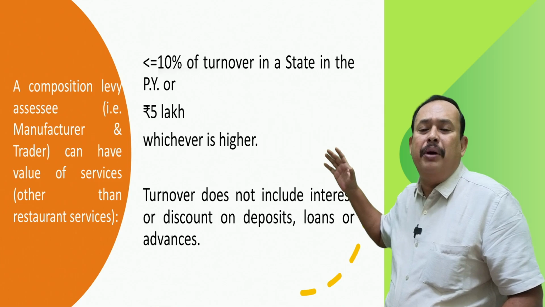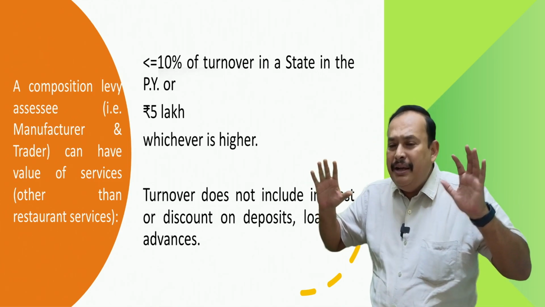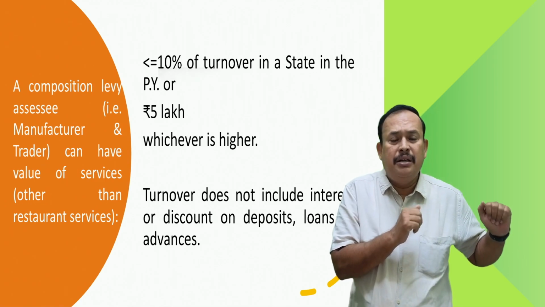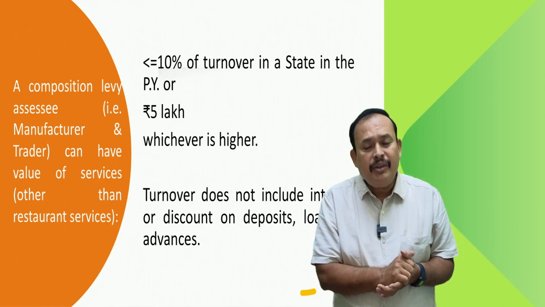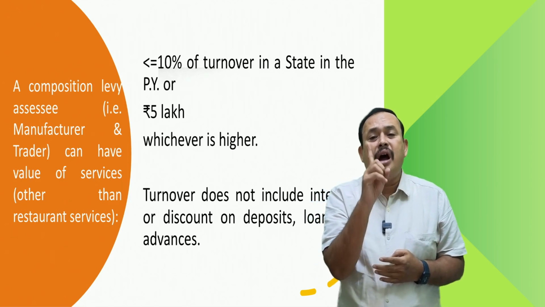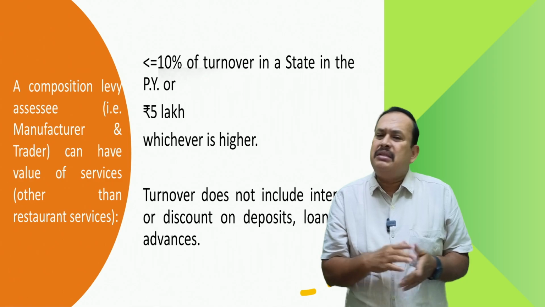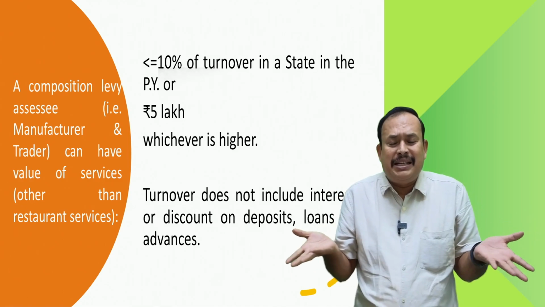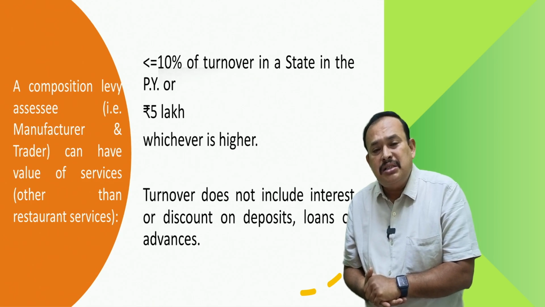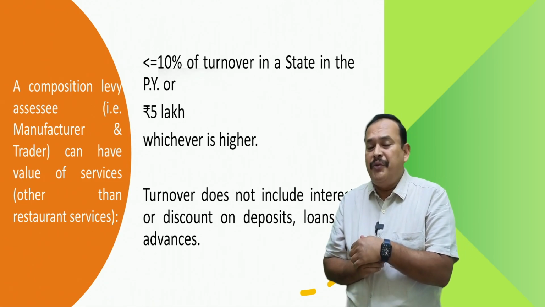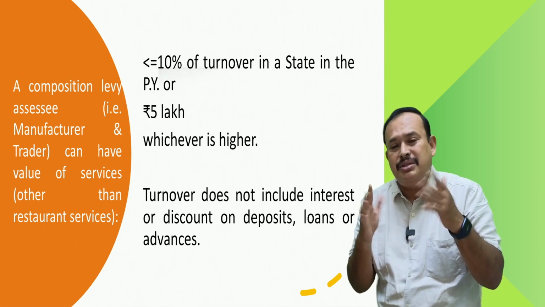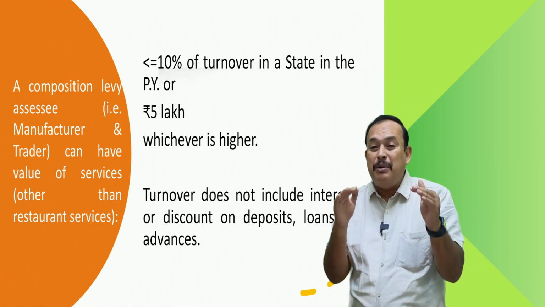Very, very important point. So in the first group, who are the taxpayers? Trader, manufacturer, restaurant. For the trader and manufacturer, you are not allowed to supply services. Sir, services are inevitable, sir, without which I cannot provide. Is it so? In that case, my dear friends, if you are supplying services, being a trader, being a manufacturer, you are allowed to supply only up to a permissible limit,